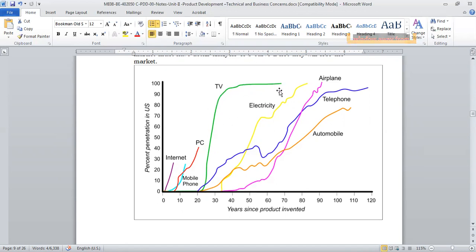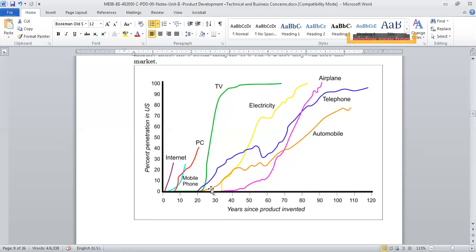But electricity took 20 to 30 years after the invention of the technology, then slowly it went up, and now almost all houses in the US have electricity. Airplane took 40 to 50 years, say 60 years, to cross 10% of the population, but slowly it is going up, and now more than 90% of people use airplanes.